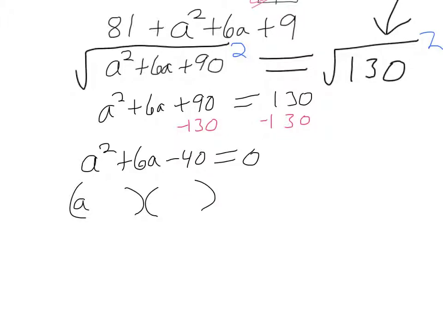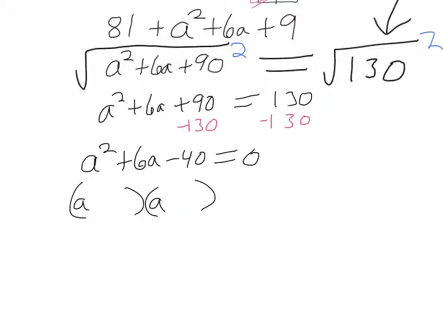We want a, and then we're thinking, what two numbers multiply to make negative 40, but add to make 6? There's actually a few different combinations for how to make 40. I know one of them has to be negative and one has to be positive, so I'll just try some out. How about 2 and 20? So I'll do positive 2 and negative 20. Now those do multiply to make negative 40. What do they add to make? Let's see here, 2 and negative 20. That makes negative 18. So nope, that one's not going to work.